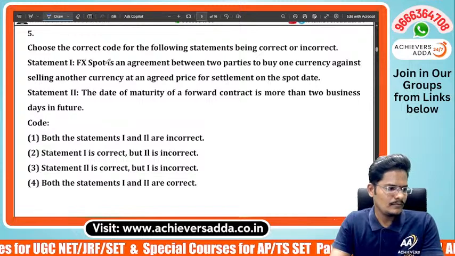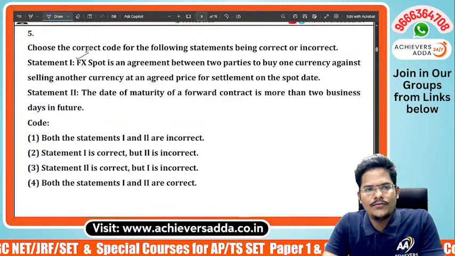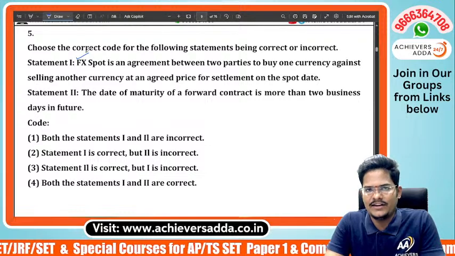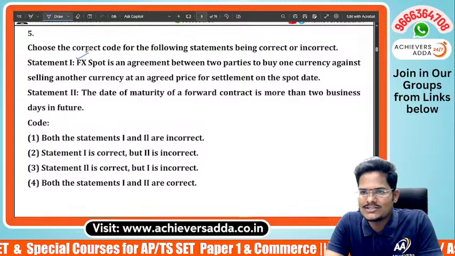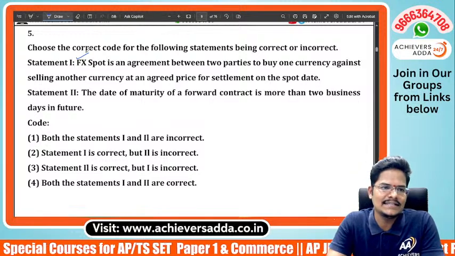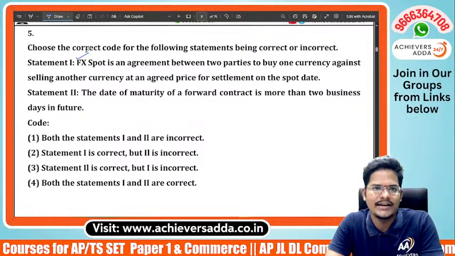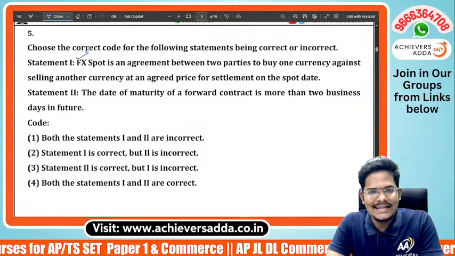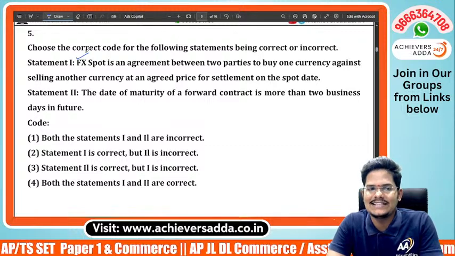Next. Forex spot is an agreement. FX means Forex. Spot is an agreement between two parties to buy one currency against selling another currency at an agreed price for settlement on the spot date. The date of maturity of a forward contract is more than 2 business days in the future.